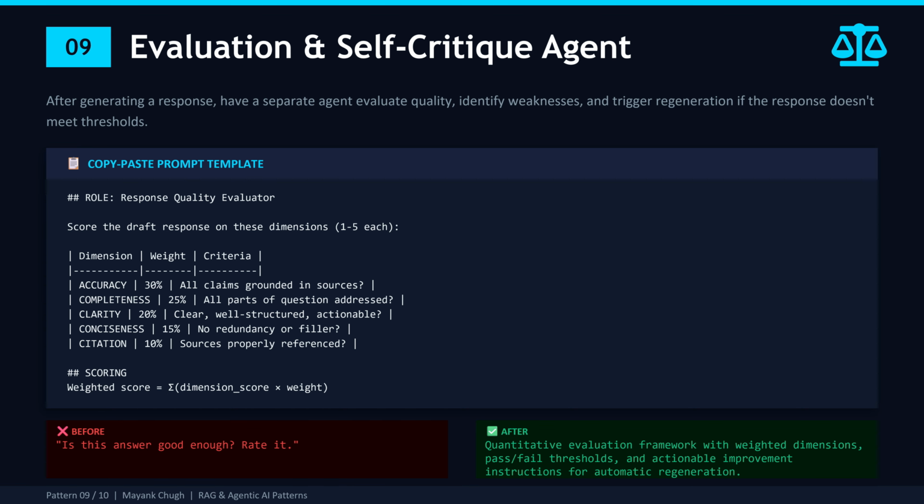And here is the bonus. This is the same scoring rubric applied to a test set of questions. Answer pairs are how you build automated evaluation for your RAG pipeline. Use the pattern for real-time quality assurance and in an offline pipeline. Final pattern coming up, and it is the one that makes or breaks enterprise deployment.